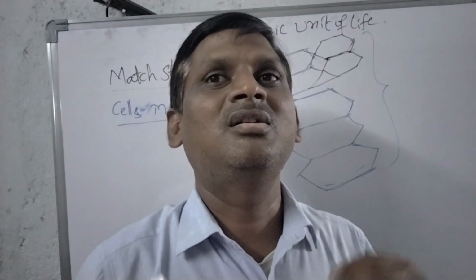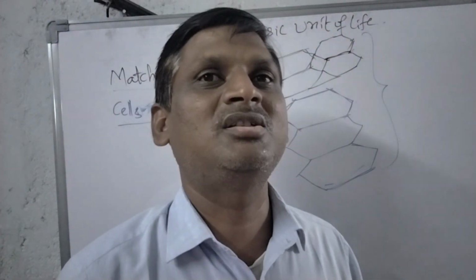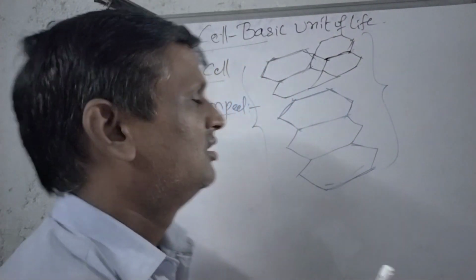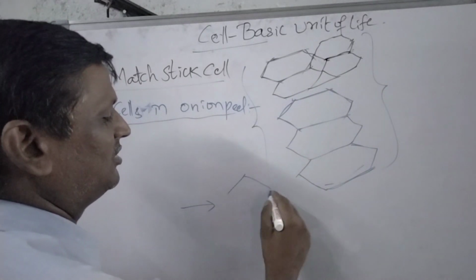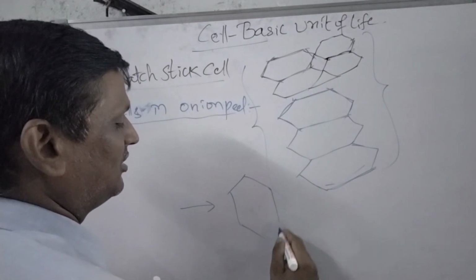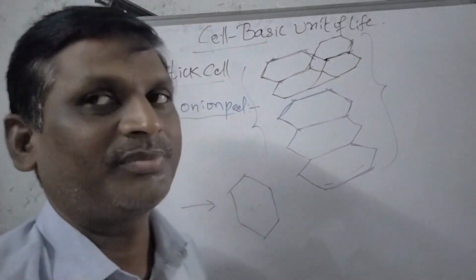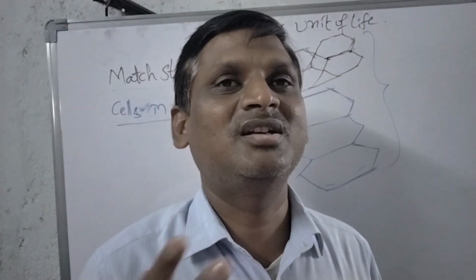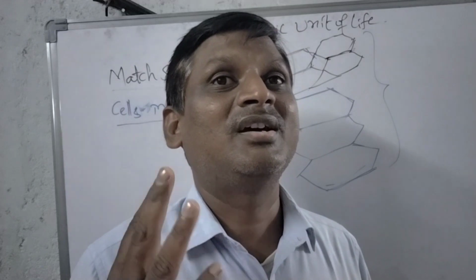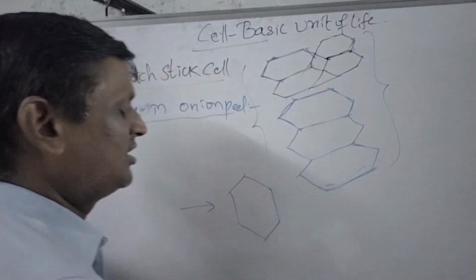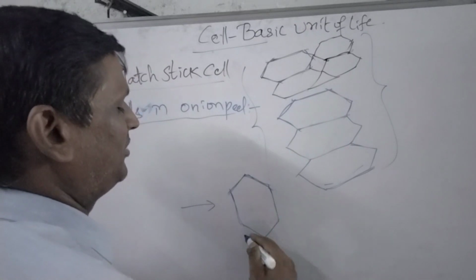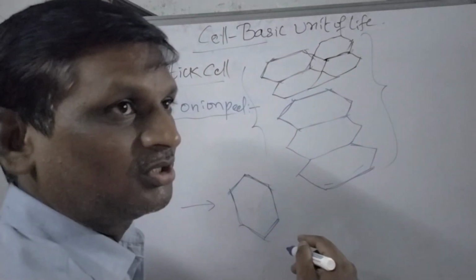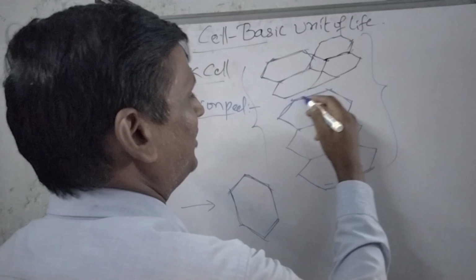The common character in the mastic cells and onion peel cells is that the plant cells are generally rectangle in shape. Okay, plant cells are generally which shape? Rectangle in shape. Plant cells can be observed in the rectangle shape. And can you observe anything more in the plant cell? Here we can also observe the plant cells are